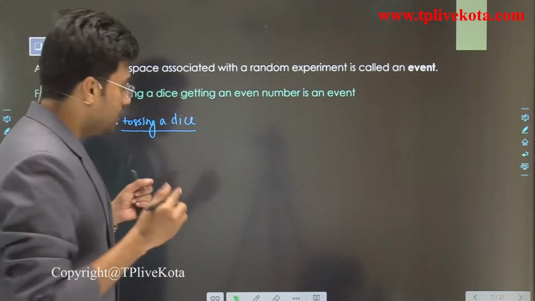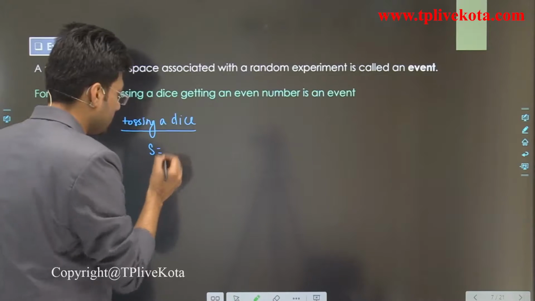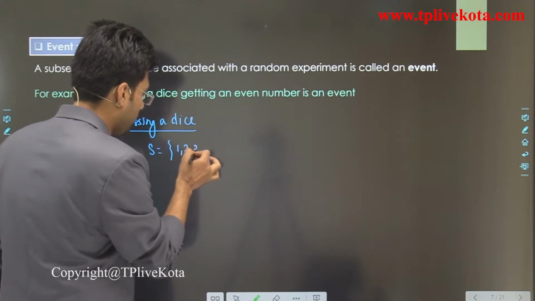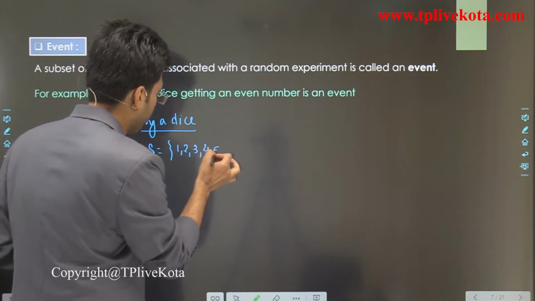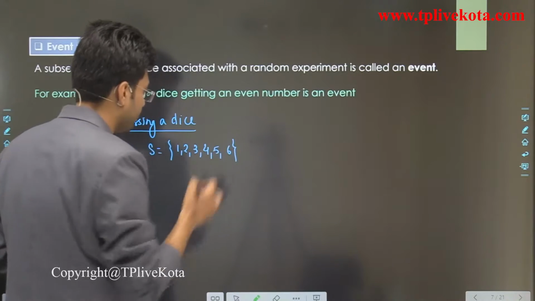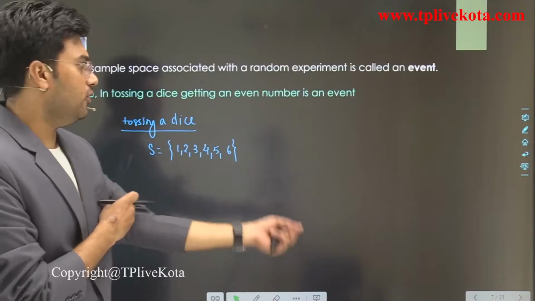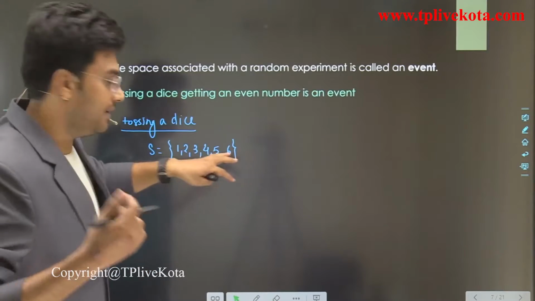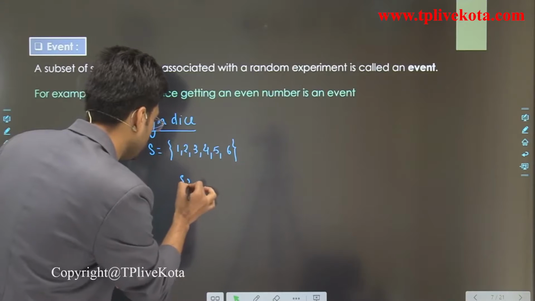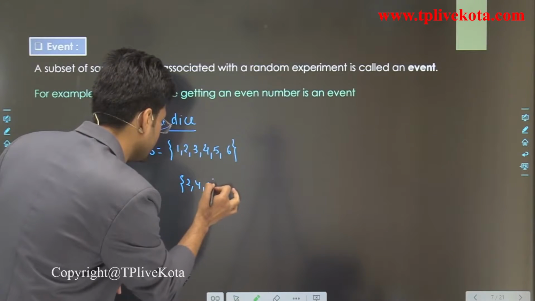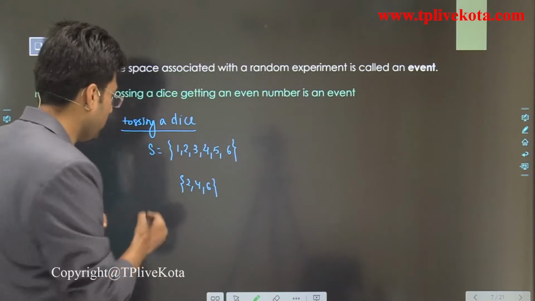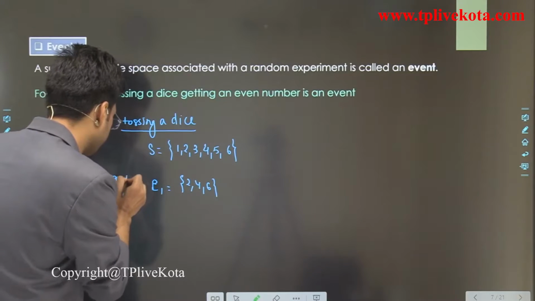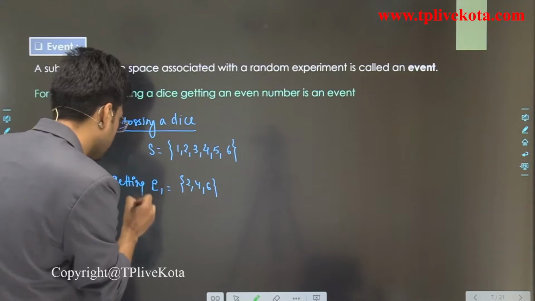then the total possible outcomes, that is the sample space, is 1, 2, 3, 4, 5 and 6. Now if we talk about tossing a dice, getting an even number is an event. Then getting 2, 4, 6, this is one event. This is what? Getting an even number.